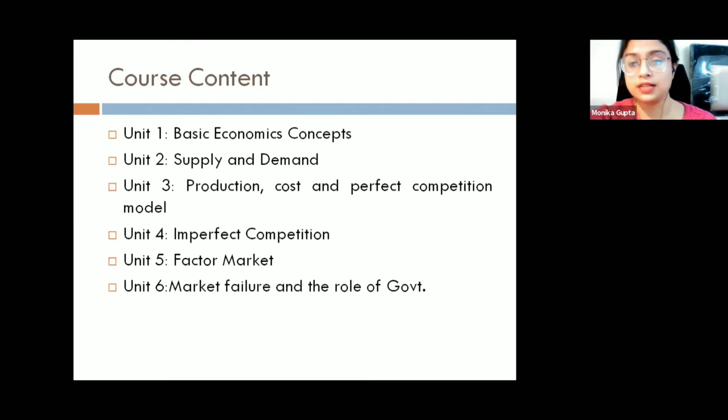Here we talk about externalities, and as I told you, private firms are not that efficient, so that is why externalities are always there. We also cover how government plays a role by imposing taxes on the firms and giving subsidies, and how that increases or decreases production, and how it has an impact on the market. So this is the overview of the course.